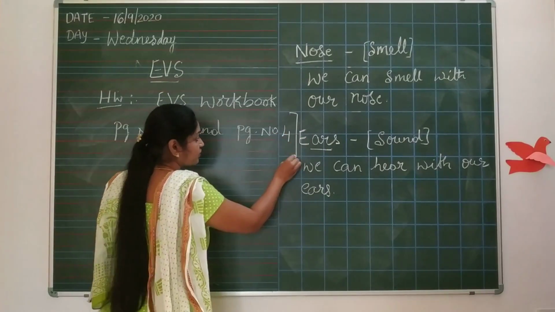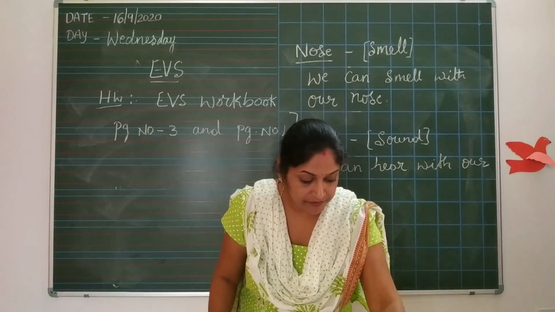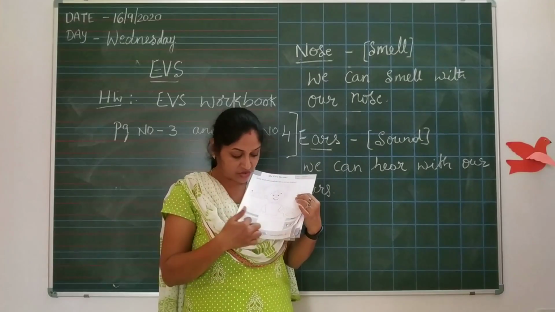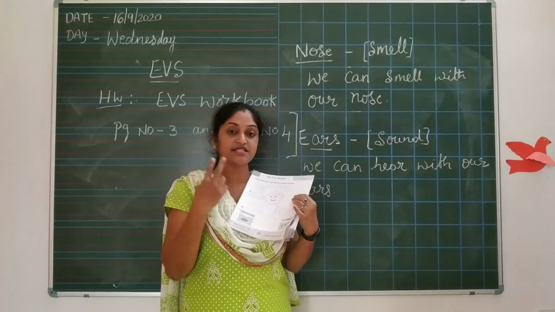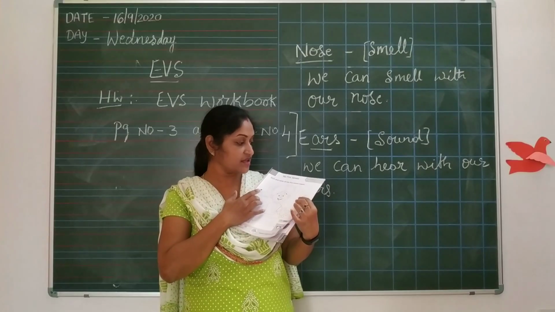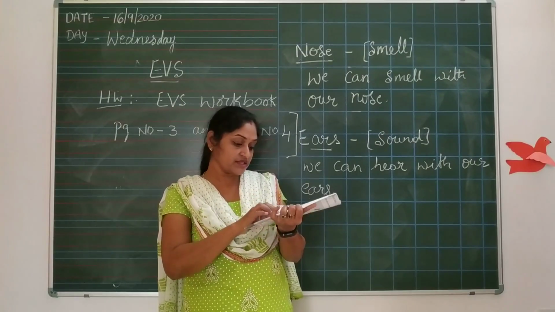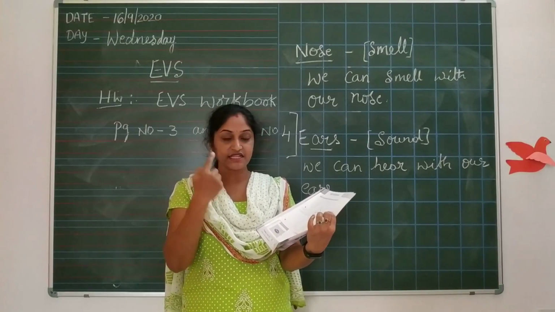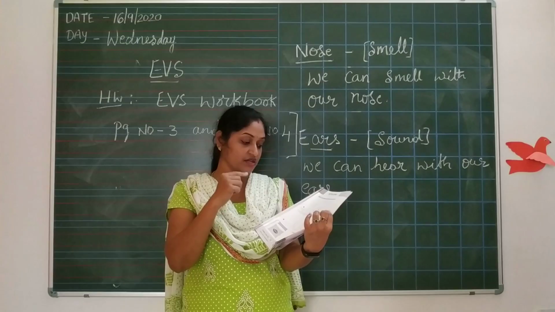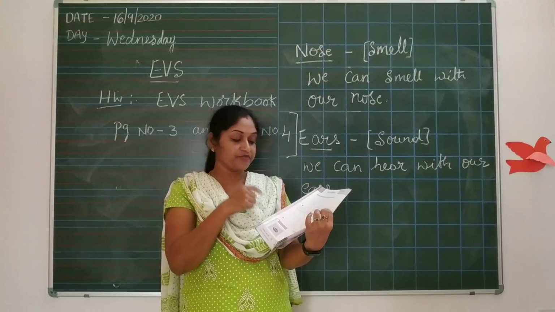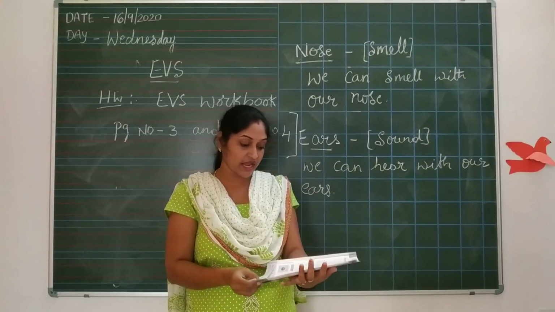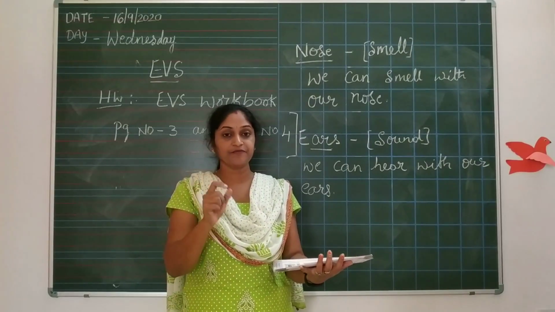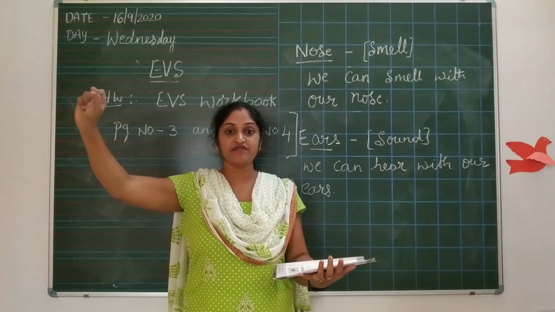Stick and name all the 5 sense organs. Below they are given the 5 sense organs. Just you cut those organs and stick in the places of that. Like if they are given eyes, you cut the eyes and you have to stick there. If they are given nose, you have to cut that part and stick there. The mouth in the place of mouth, and you need to name the parts of that body. If you stick the eyes, you have to write EYES like that.